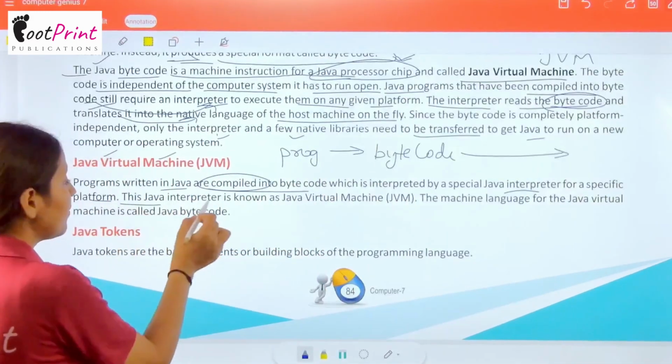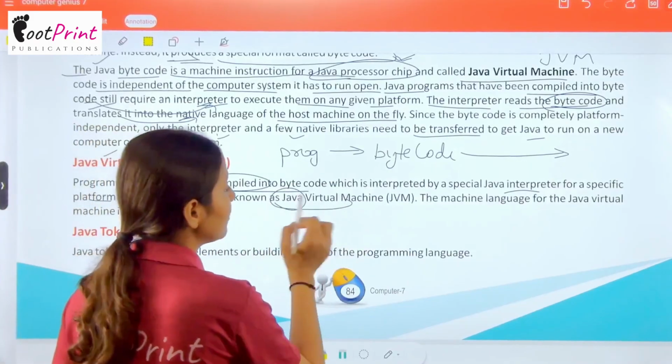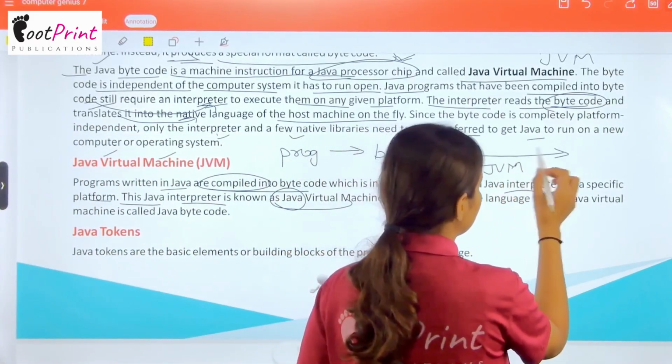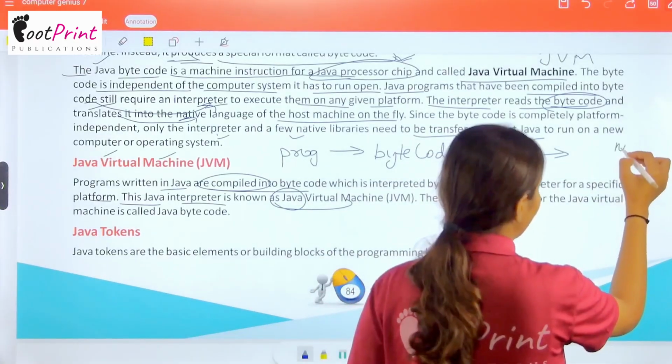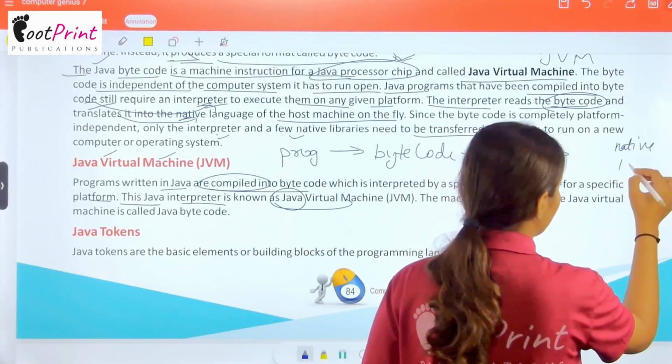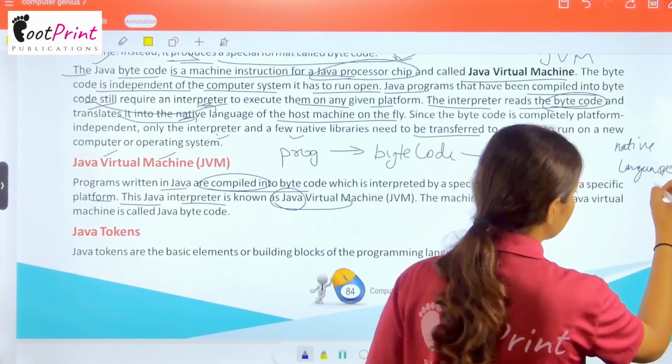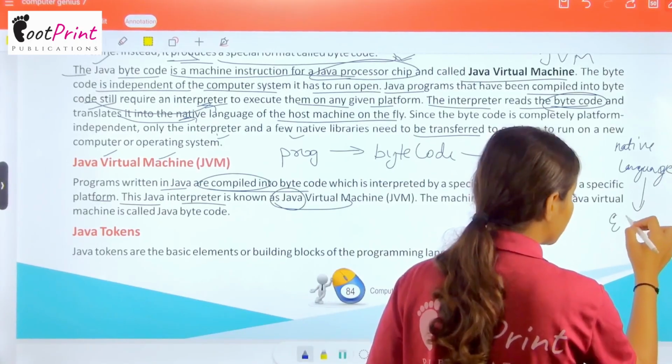Okay, this Java interpreter is known as Java Virtual Machine. That means through JVM we are converting this into our native language. Okay, and why we are doing this? For execution.